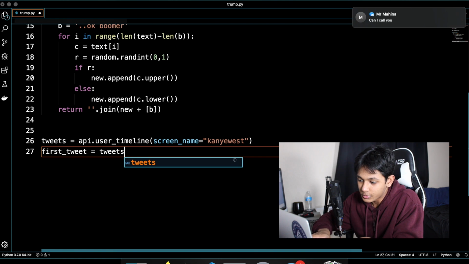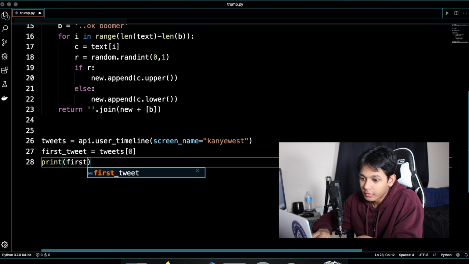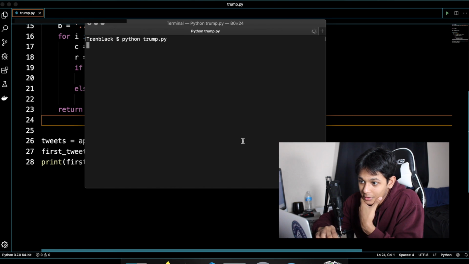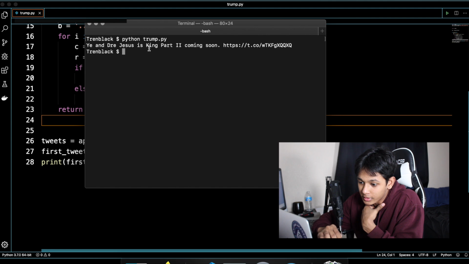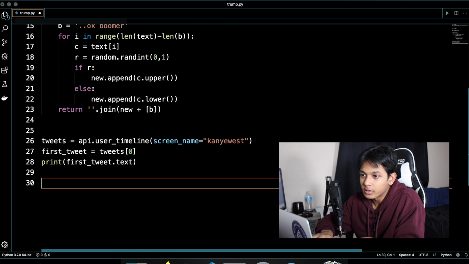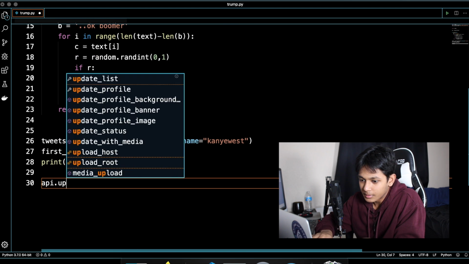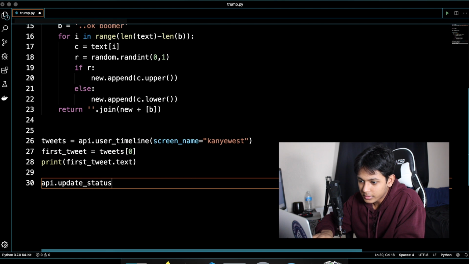So we can say that the first tweet equals tweets of 0 and print first tweet dot text. Yay, and Dr. Dre is King Part 2 coming soon. So if we want to respond to a specific tweet, what you do is API.update status. In the first parameter, you put in the text, and in the second parameter, the ID of the tweet. So this would just be first tweet dot ID.